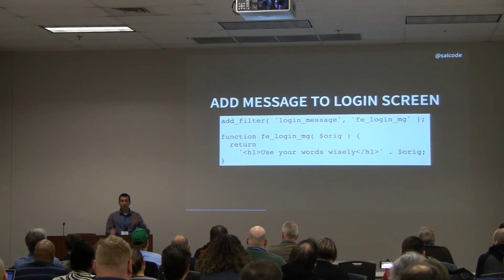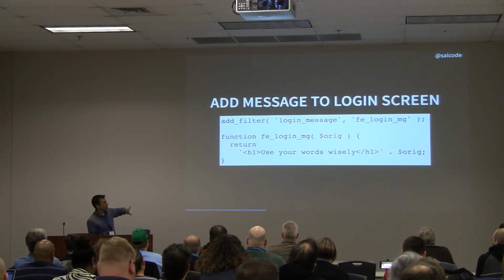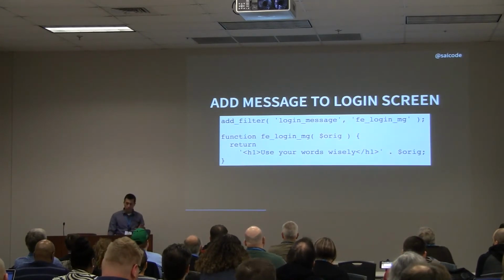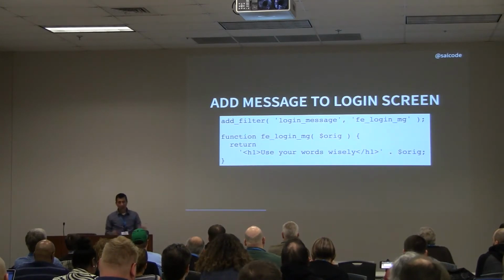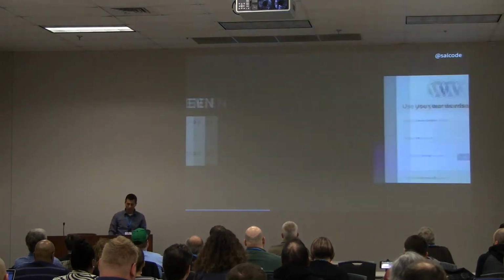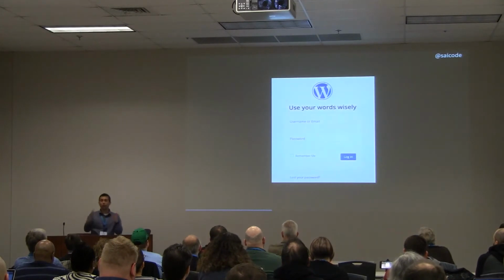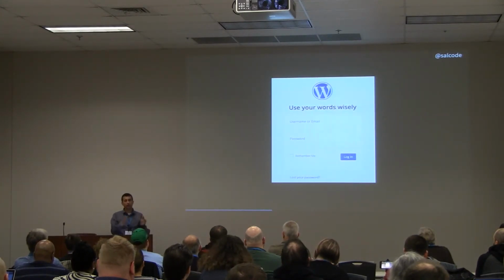So now we're going to say we want to apply this new function we have up here, fe_login_msg. And so that function takes in the value coming in, returns it, and again, we're going to prepend something. In this case, we're prepending "use your words wisely." So if I take a look at my login page now, I get this "use your words wisely." So in that message area, whatever was being passed through, we stuck that on there.